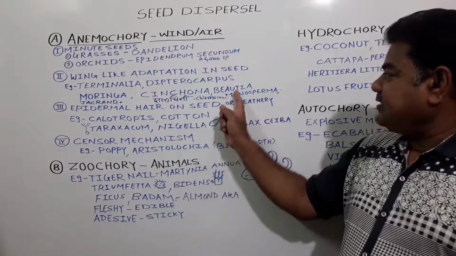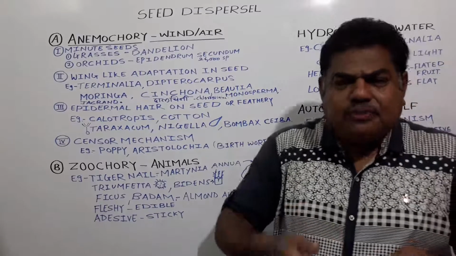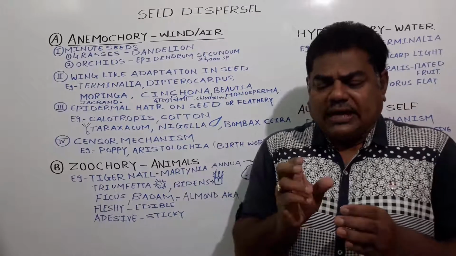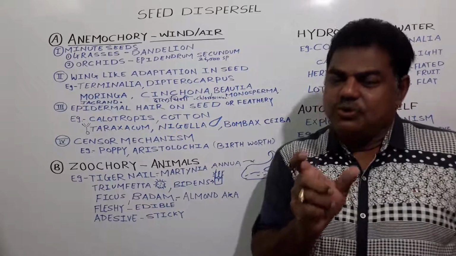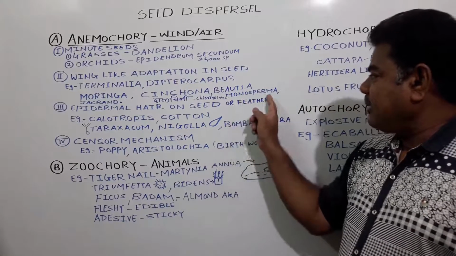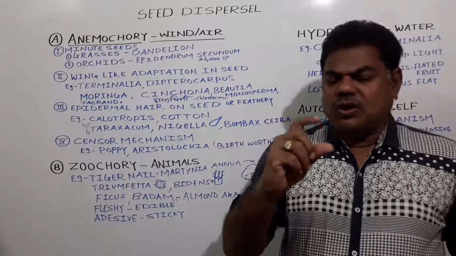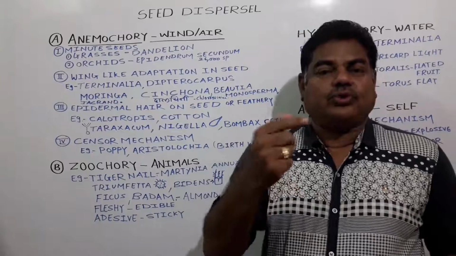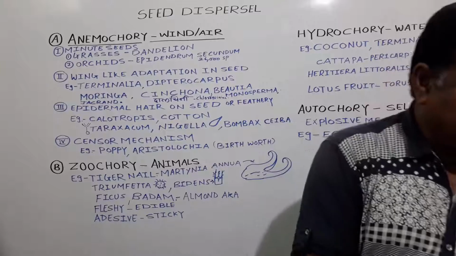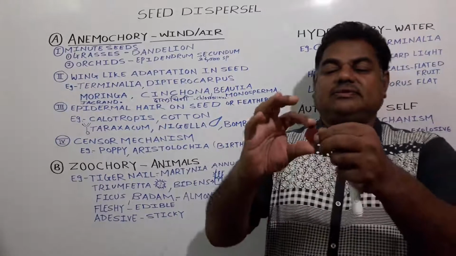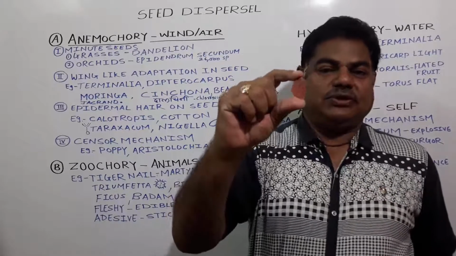The next example is Butea monosperma. See here, this one. Butea means beautiful, and the flowers of these plants are beautiful, due to which the name Butea is given. And monosperma: mono means one, and sperma means seed. Only a single seed is present in one fruit. In case of this plant, see here, only one seed, faint brown in color, is present in one fruit.